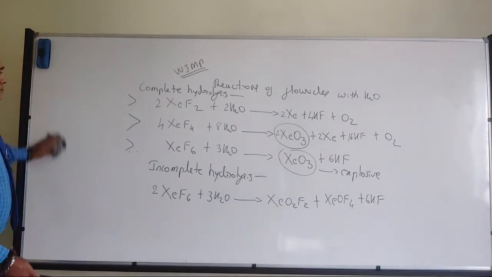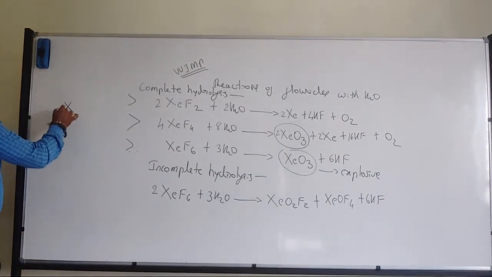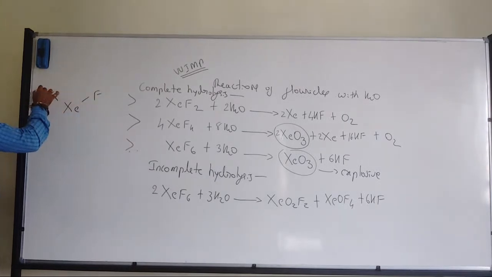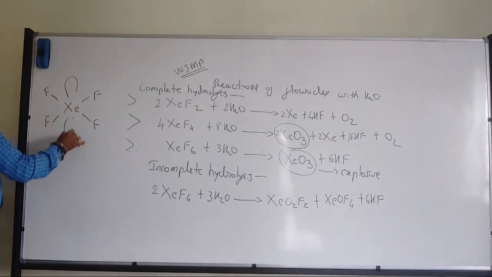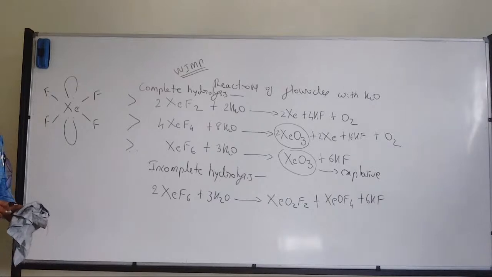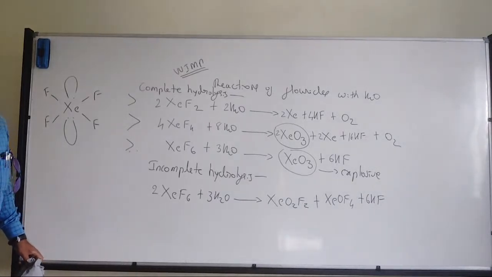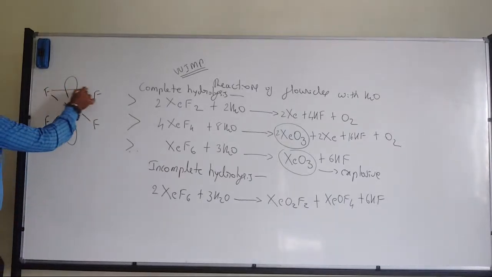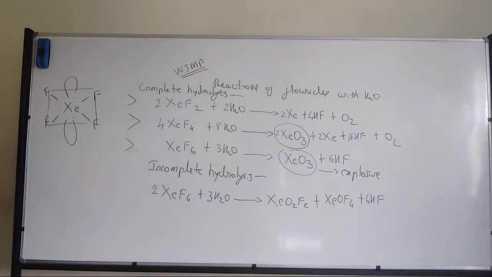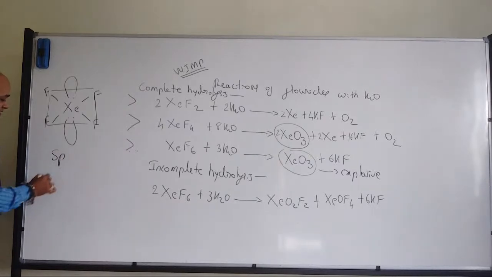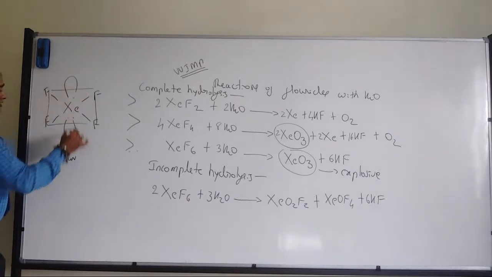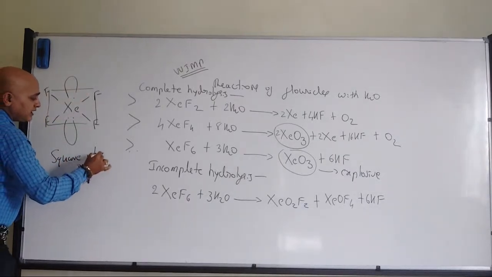Now next, when it comes to xenon tetrafluoride. Whatever lone pairs, they will be far. They will occupy the axial positions, and all the fluorines will occupy the equatorial position. Square bipyramidal? It's not bipyramidal, sorry. It will be square planar because it will cancel each other.